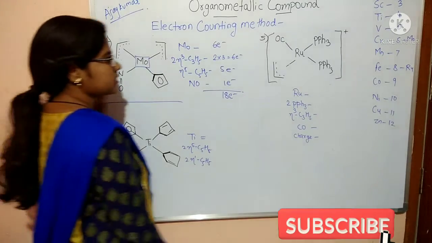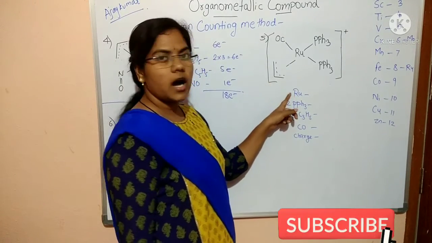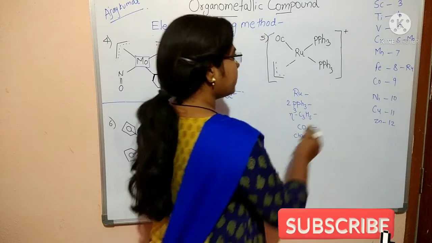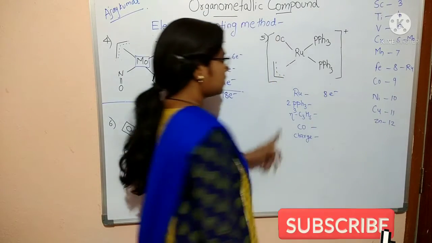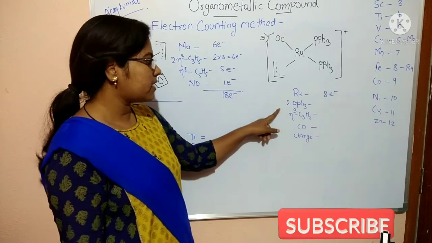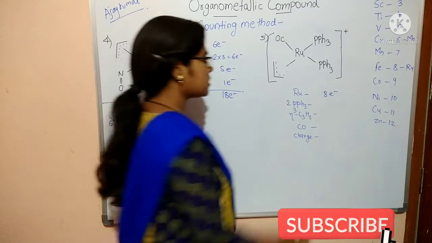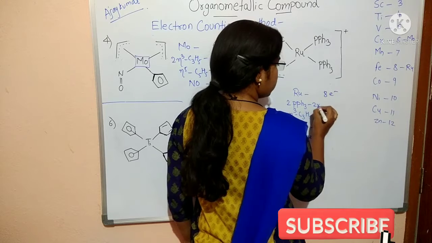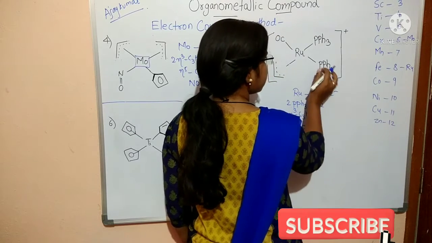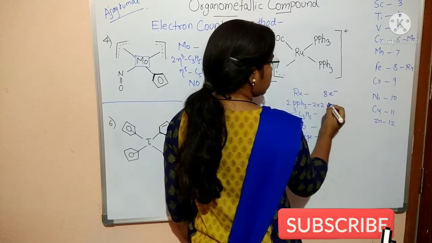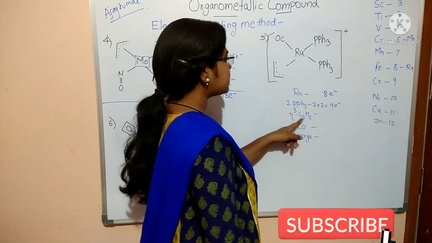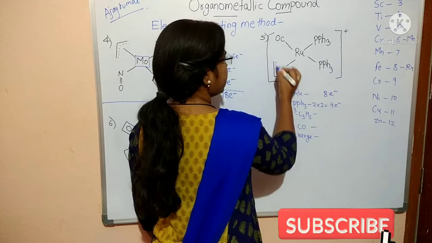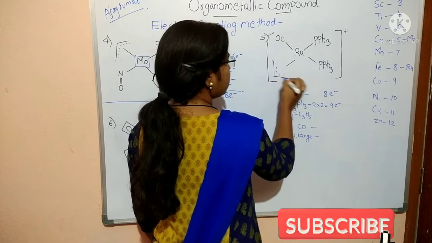Okay, so now the next example is Ru, ruthenium. Ruthenium gives 8 electrons. PPh3 gives 2 electrons, so it will give 2 into 2. How many PPh3 are present? 1, 2. 2 PPh3 equals 4 electrons. And eta 3 C3H5 here: 1, 2, 3, so 3 electrons.